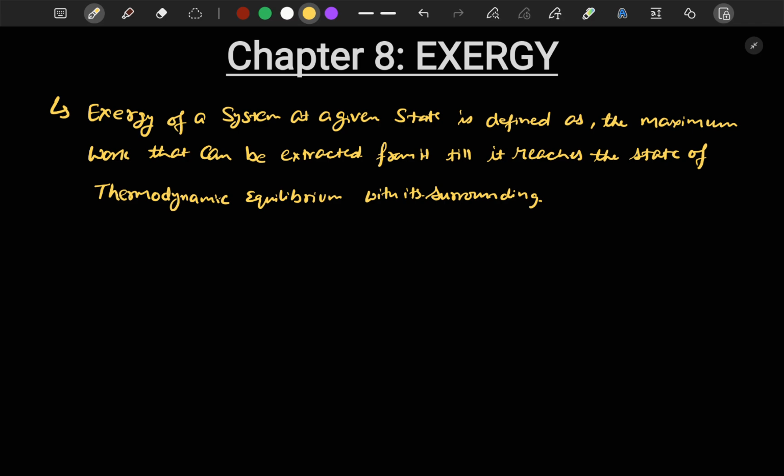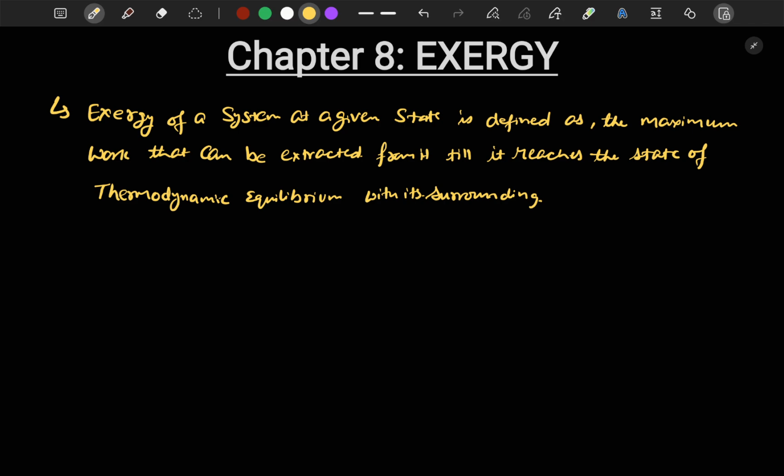When we studied the first law of thermodynamics, we saw that the first law provides us with the energy analysis of the system. In the second law, we have seen that it emphasizes that forms of energy are not of the same quality.